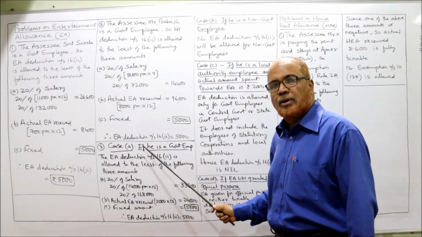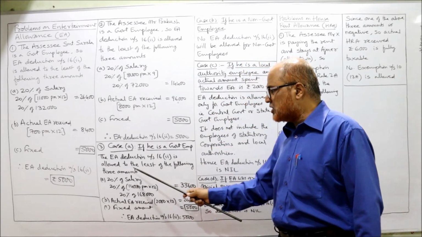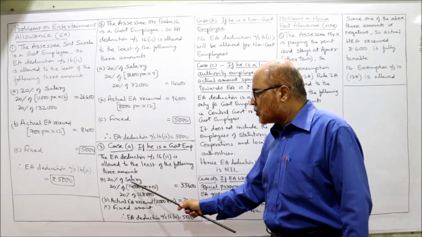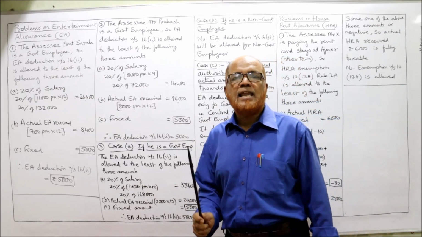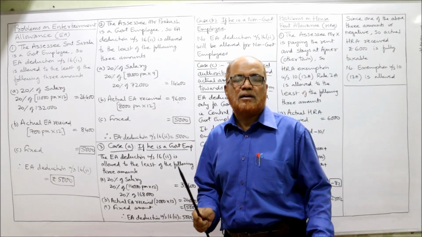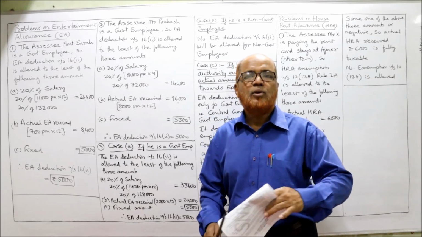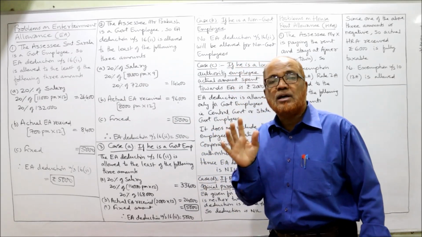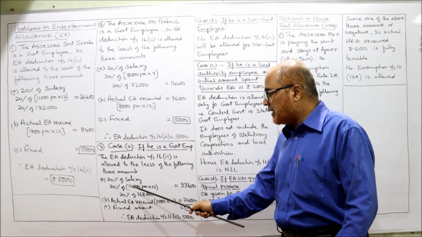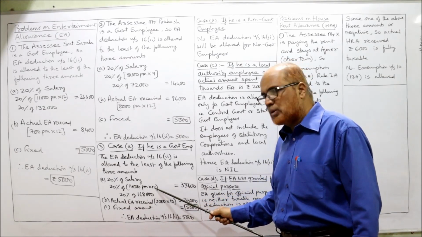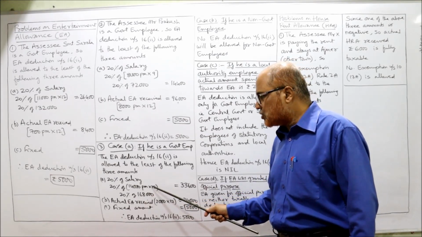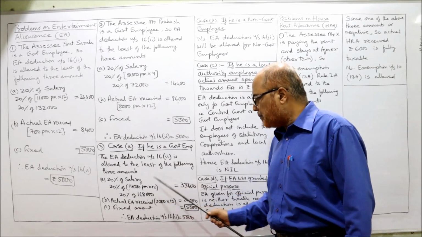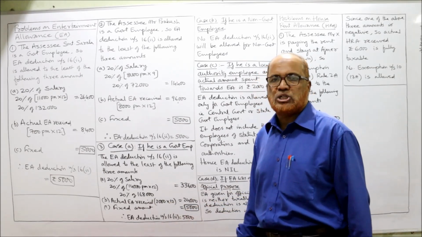So for a government employee, EA deduction under section 16(2) is allowed at the least of the following. 20% of salary. Salary means only basic. So how much is the basic salary? 14,000 per month. So 20% of 14,000 per month into 12. 14,000 into 12 is 1,68,000. 20% comes to 33,600.